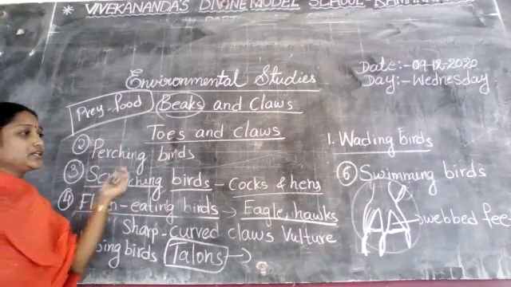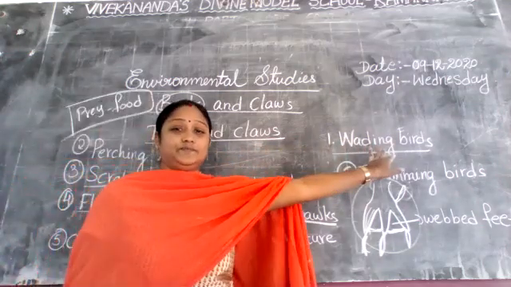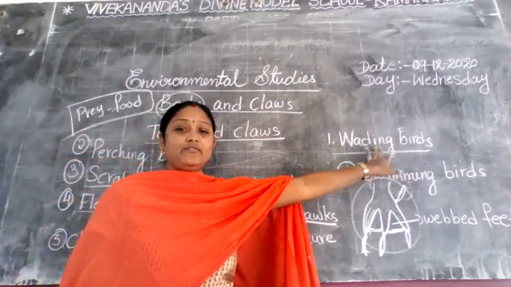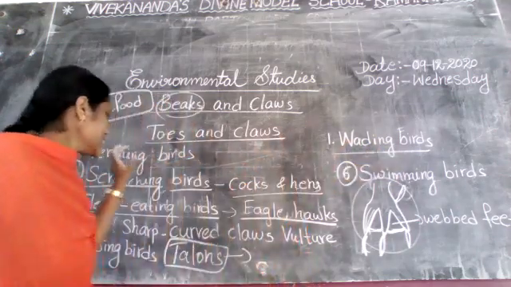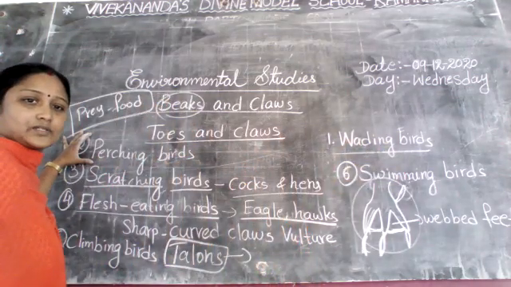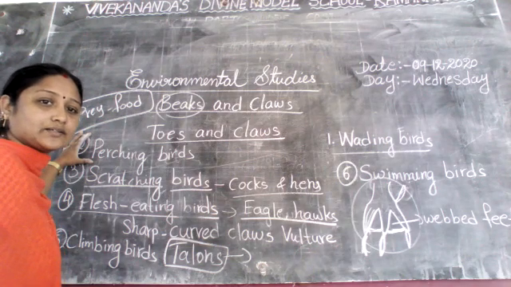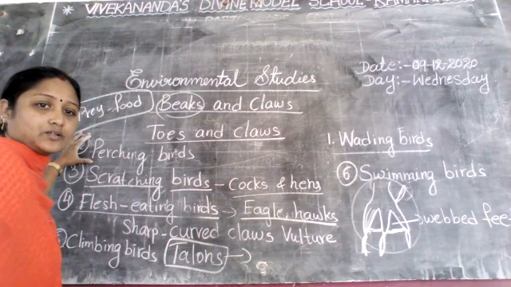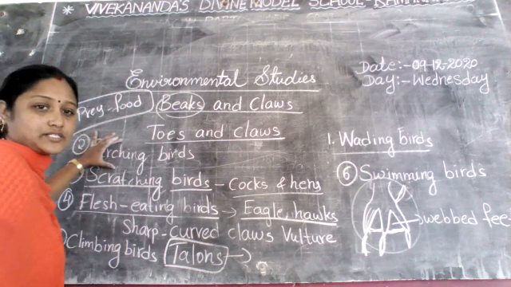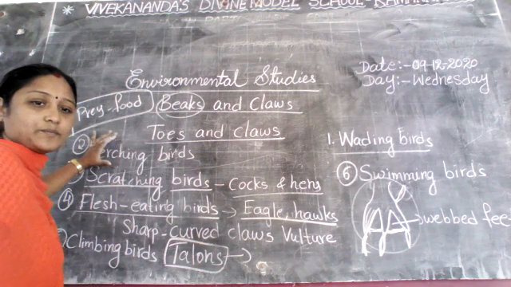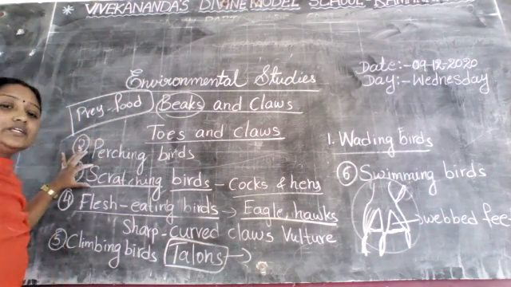Once again, read all the children. What is the first one? Yeah, very good. Wading birds. And what is the second one? Yeah, very good, Bhavyasri. Next, perching birds. And what is the third one?